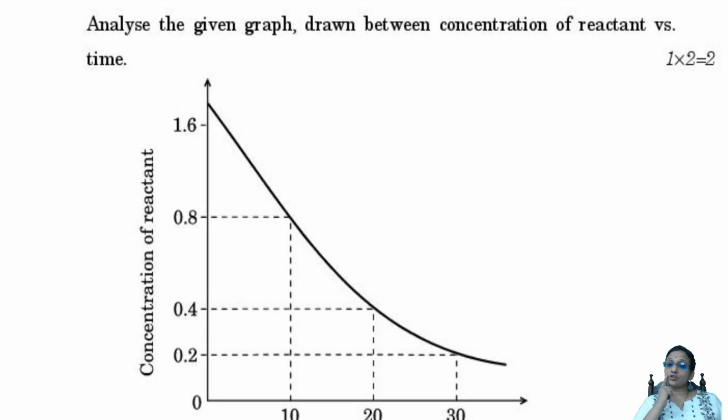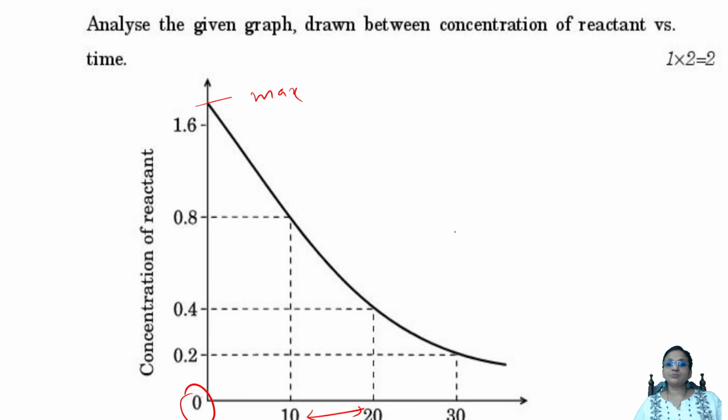Given the graph drawn, okay. So analyze the graph drawn between concentration of reactant versus time. Done. So here, what are you observing? Observe carefully, students. As the time is increasing, the time interval is same. Initially, when time was 0, the concentration was maximum. As the time passes, the concentration is decreasing.